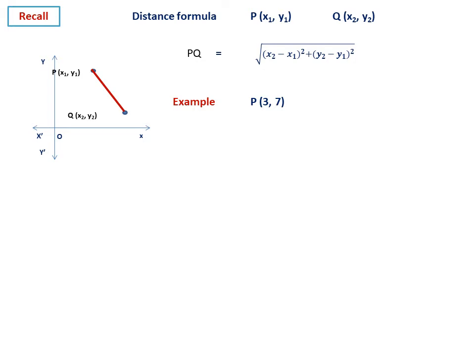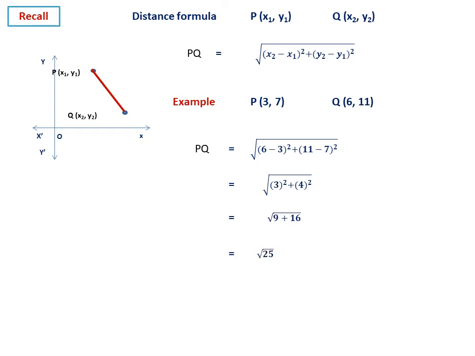For example, let us take P equal to (3, 7), Q equal to (6, 11). So PQ will be equal to the square root of (x2 minus x1), where x2 here is 6 and x1 is 3. So (6 minus 3) whole square plus (11 minus 7) whole square. Simplifying, this will be 3 square plus 4 square, that is 9 plus 16, and that is the square root of 25, that is 5. Therefore, this is the distance formula. Using the distance formula, we can find the distance between 2 points.